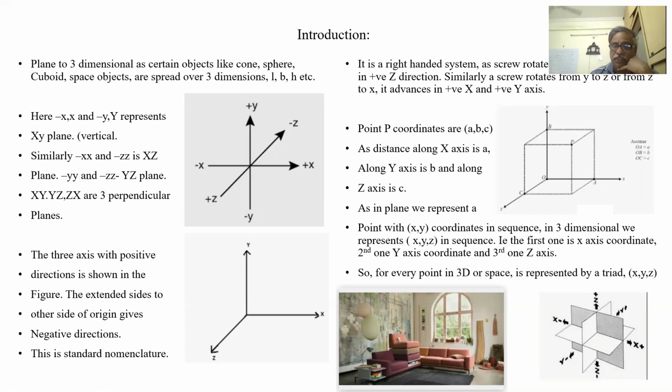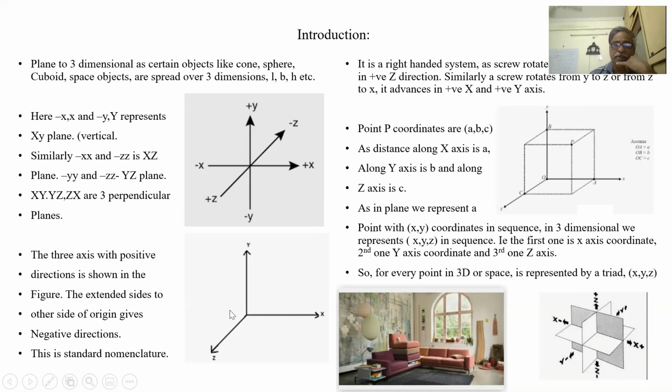Similarly, for the floor, Y is 0. So that means this is the ZX plane. All three planes are perpendicular to each other. So all three planes are mutually perpendicular. So this is the positive axis.